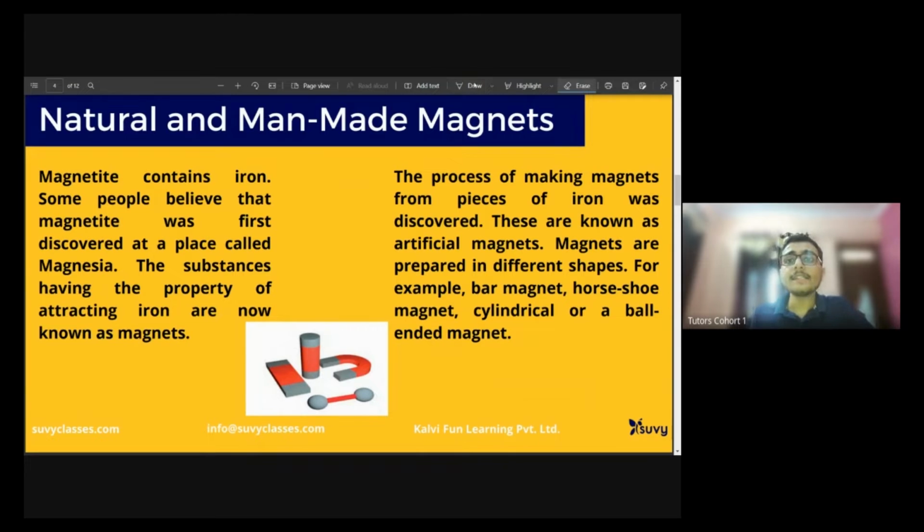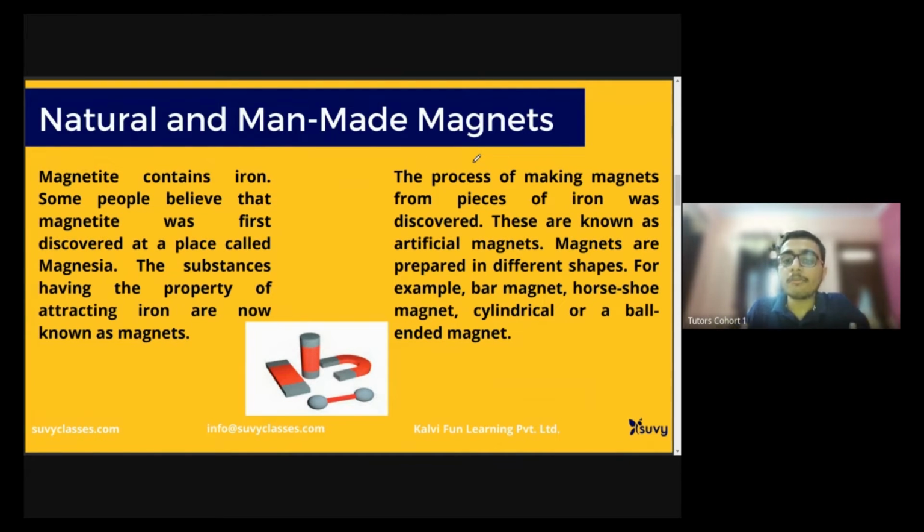Now, as I said, the early discovery of magnets was through the magnetite rock, and that was, my dear child, a natural source of magnets. So the magnets that I get from natural resources, like magnetite, a rock, are not made by man, so it is a natural magnet. It was termed magnetite, and it contains iron.